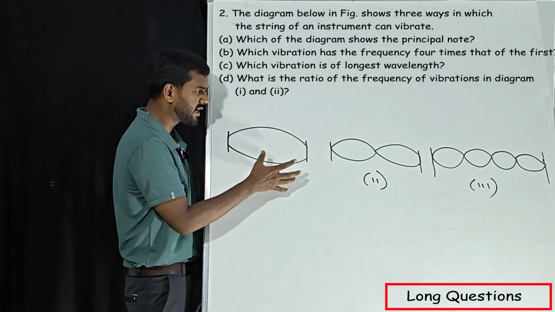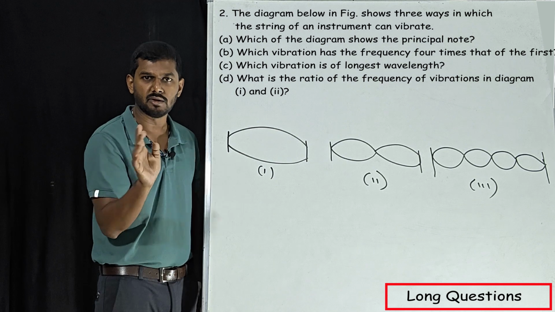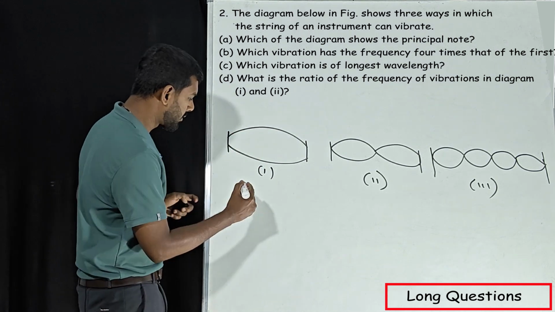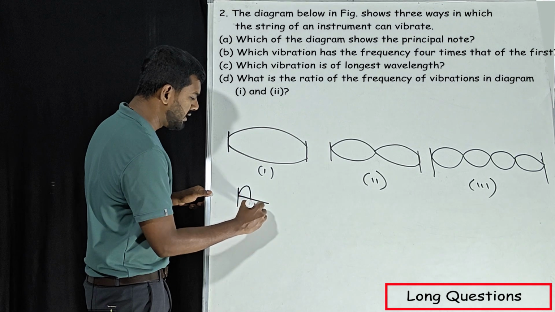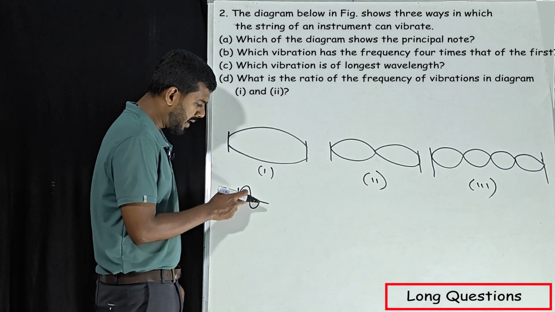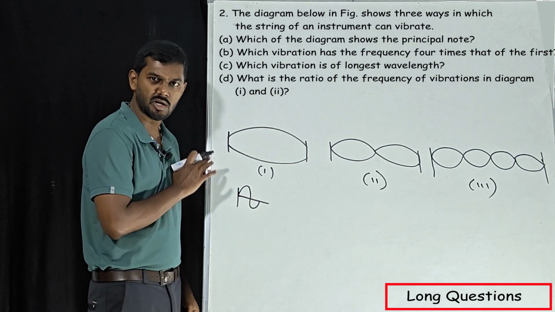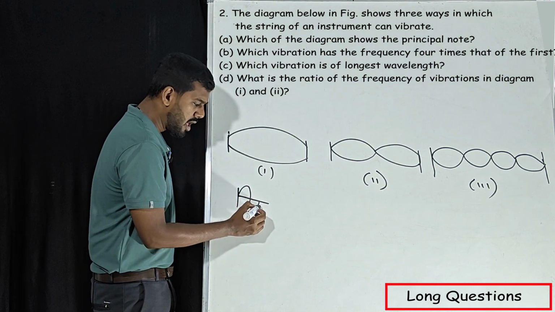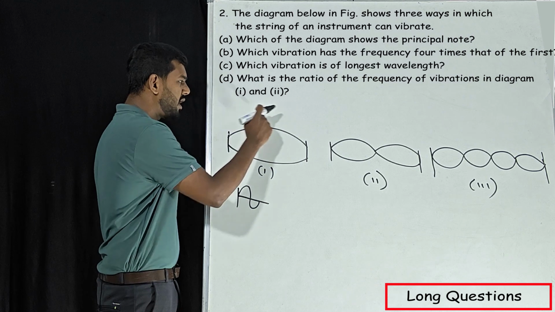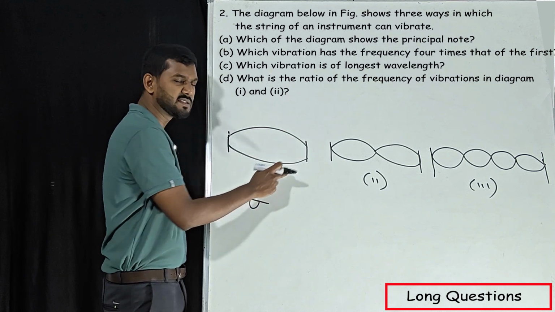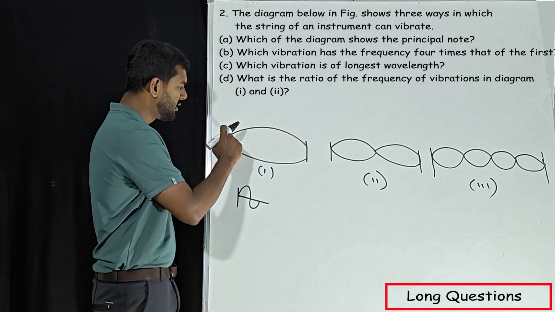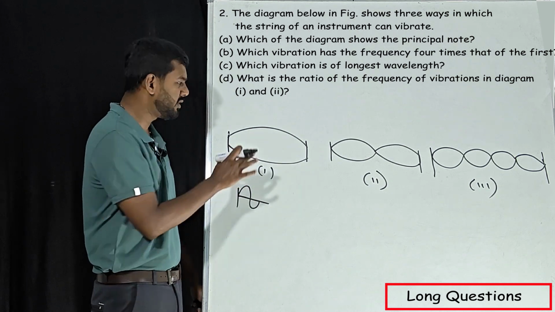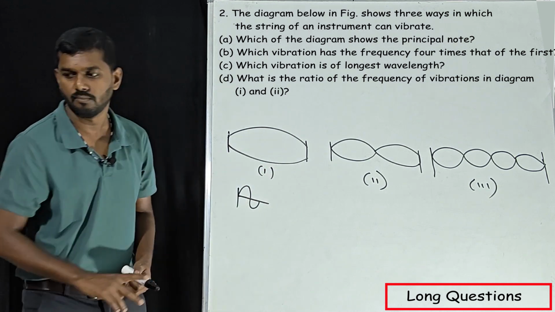See, whenever these kind of diagrams are given, don't get confused. Assume this as a wave. Assume this as a wave. We know when it comes to a wave, this is a wave, right? So one upper part, one below part, together it is called a wave. Assume this is the upper part and this is the lower part. Okay, this is the compression and this is the rarefaction. This is the upper part, this one, and the below part is this one. Assume like that, then you will get it as a wave.